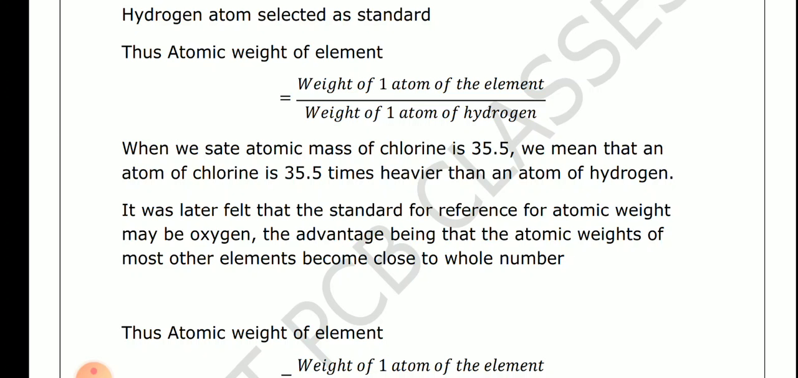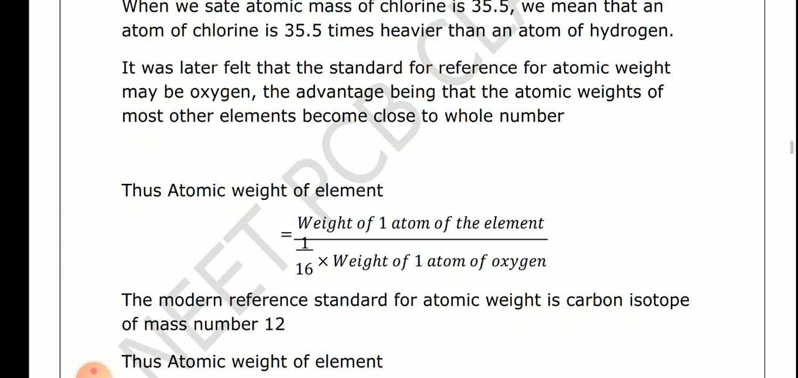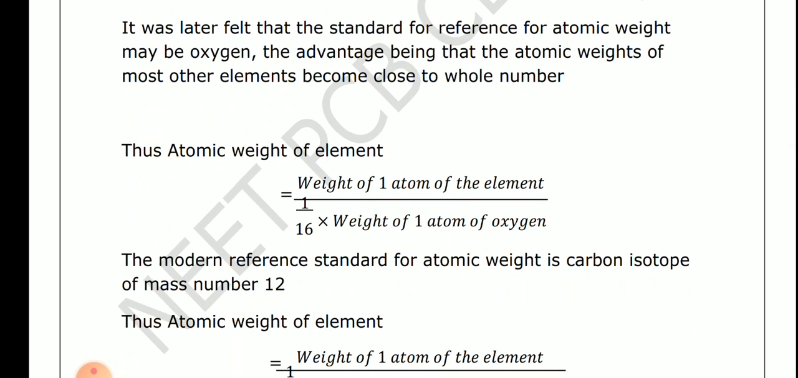It was later felt that the standard for reference for atomic weight may be oxygen, the advantage being that the atomic weight of most other elements becomes close to a whole number. Okay, so the atomic weight of an element is equal to weight of one atom of the element upon 1 upon 16 into weight of one atom of oxygen.